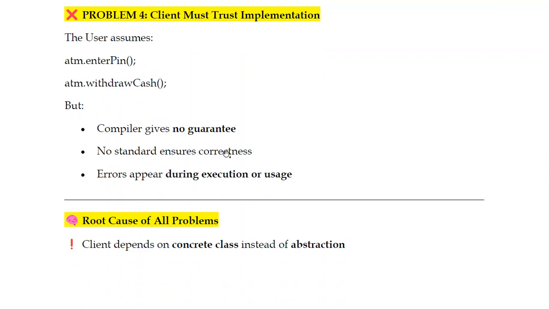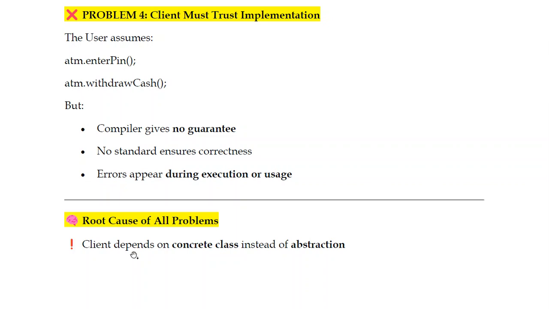No standard ensures correctness. Errors appear during execution or usage only. Am I right? Without a pin number, if you are doing the operation, it's a major threat. The persons will share it with everyone, and without a pin number we cannot validate. So what will happen? Everyone will withdraw the money. So a huge crash here. Okay, so the problem is occurring.